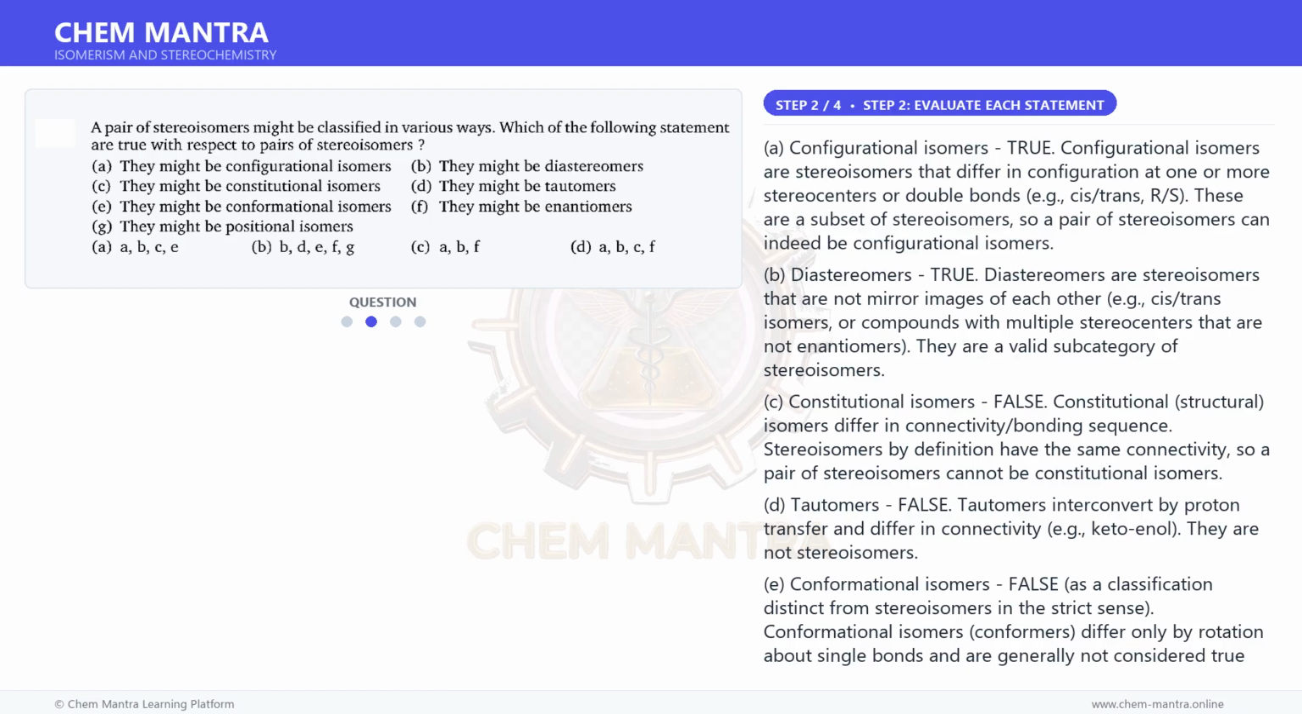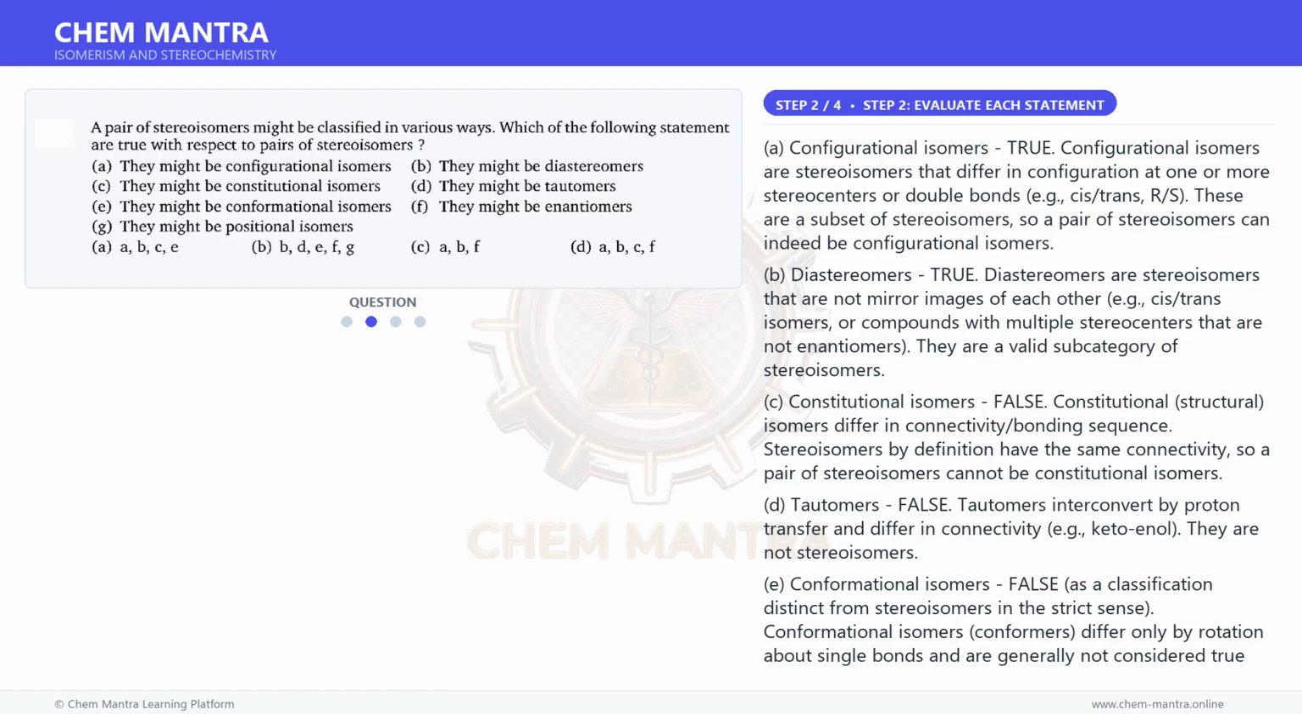B. Diastereomers. True. Diastereomers are stereoisomers that are not mirror images of each other, example, cis trans isomers, or compounds with multiple stereocenters that are not enantiomers. They are a valid subcategory of stereoisomers.